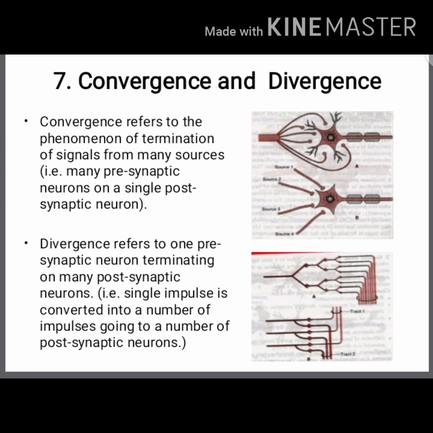The difference is that convergence receives presynaptic signals from many sources, while divergence diverts to the terminals of many postsynaptic neurons. An example of convergence is many presynaptic neurons on a single postsynaptic neuron. An example of divergence is a single impulse being converted into a number of impulses going to a number of postsynaptic neurons.